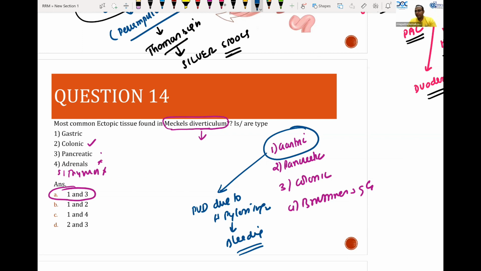Bleeding. Okay. Most common cancer in Meckel's diverticulum is a carcinoid tumor. Carcinoid tumor is the most common. Please don't forget this point. Okay, carcinoid tumor.